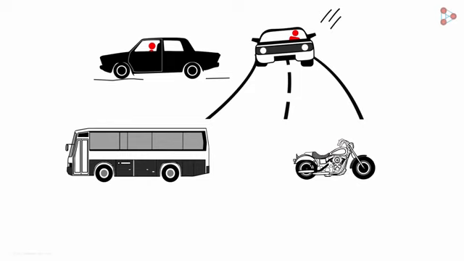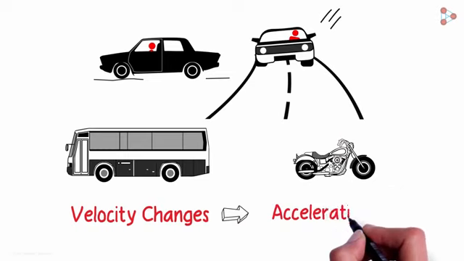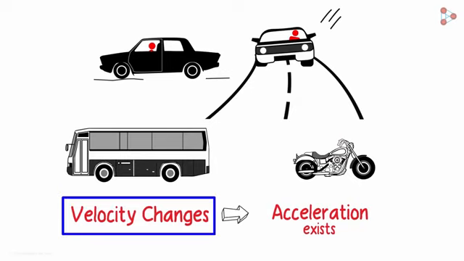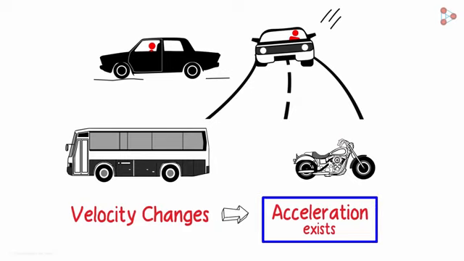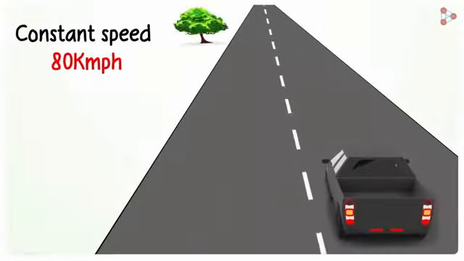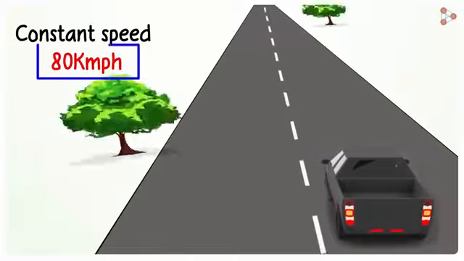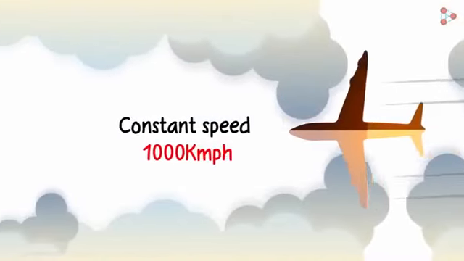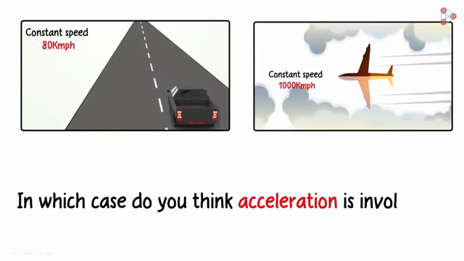Simply put, when velocity changes, we have acceleration. I still haven't defined what acceleration is. I just told you that when velocity changes, there will be acceleration. Okay, let me give you two examples. In the first one, a car is traveling in a straight line at a constant speed of 80 kilometers an hour. And in the second one, a plane is traveling in a straight line at a constant speed of 1000 kilometers an hour. In which case do you think acceleration is involved?